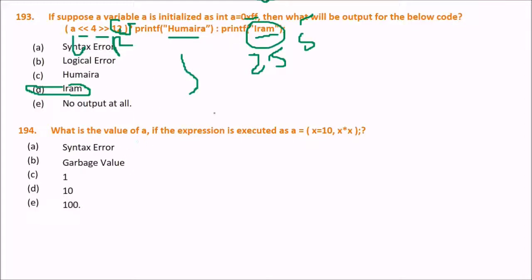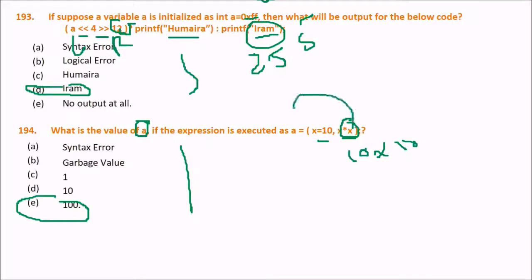What is the value of A if the expression is executed as A equal to (x equal to 10, x into x)? What will be the value of A? Now these are the options for you. Tell me the answer. Let me tell you, the answer is 100. Now why is it 100? See, the outcome of this comma separated expression in round brackets is always the rightmost expression, this one. And since x is assigned 10, 10 into 10 will be 100. So 100 will be assigned to A, and the answer will be E.